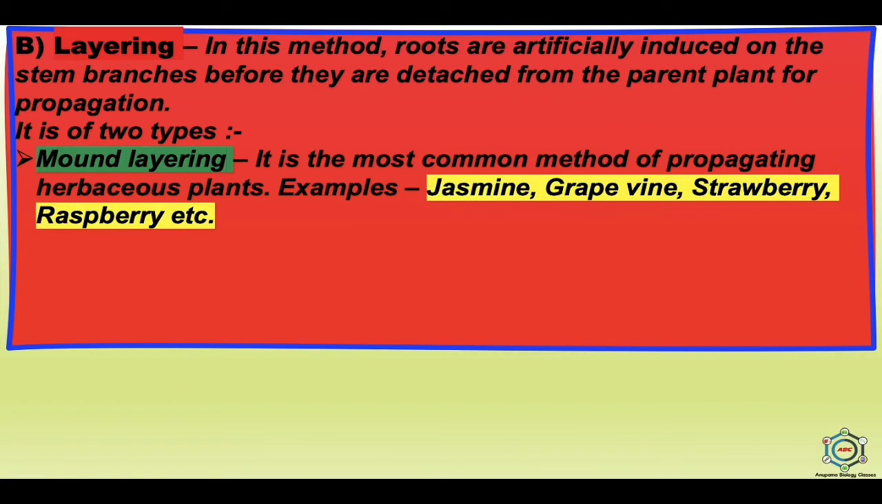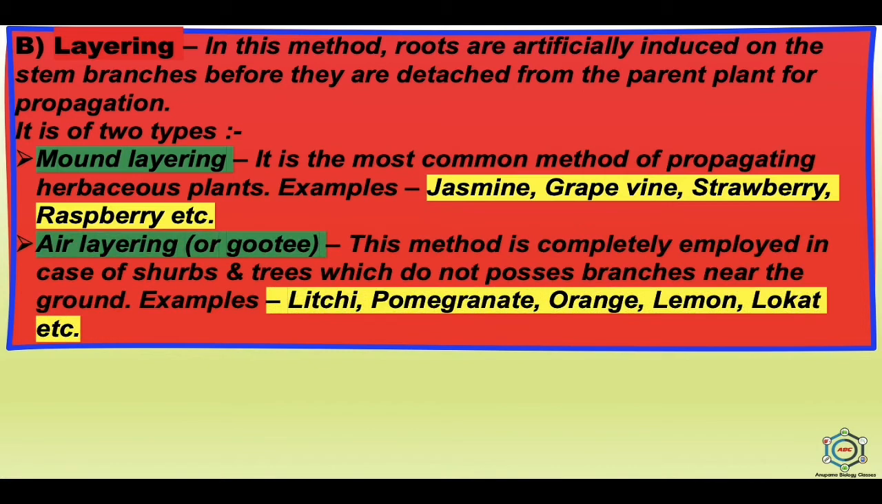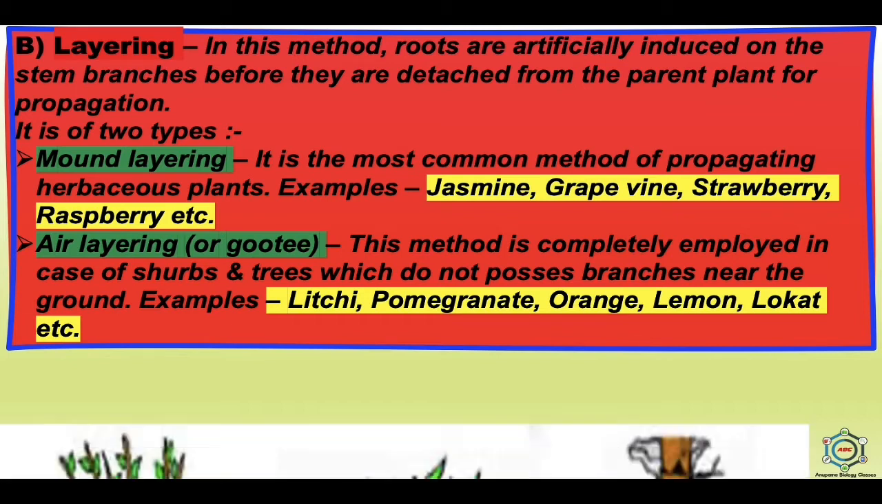So in two types, the first one is mound layering, which is the most common method of propagation in herbaceous plants like jasmine, grapevine, strawberry, raspberry, etc. And the second is air layering or guti. This method is commonly employed in case of shrubs and trees which do not possess branches near the ground, and the examples are lychee, pomegranate, orange, lemon, locust, etc.